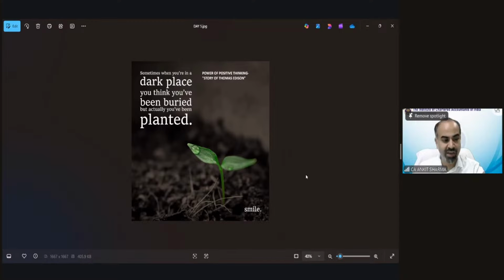This quotation says that sometimes when you are in a dark place, maybe if any one of you was not able to clear this attempt, and maybe you are feeling that you are in a dark place, in depression, not feeling good, struggling with a lot of things, maybe you think you have been buried. Buried means you are in depression, you are feeling bad. That is actually the relation of this quotation. But think in another way. Think, but you actually have been planted.